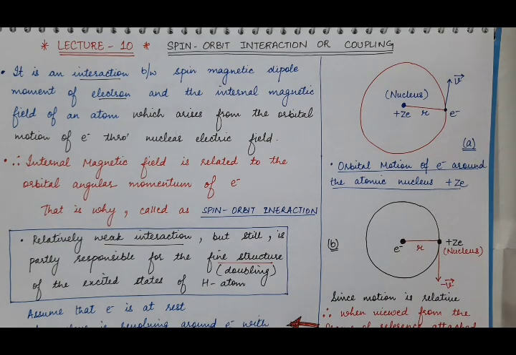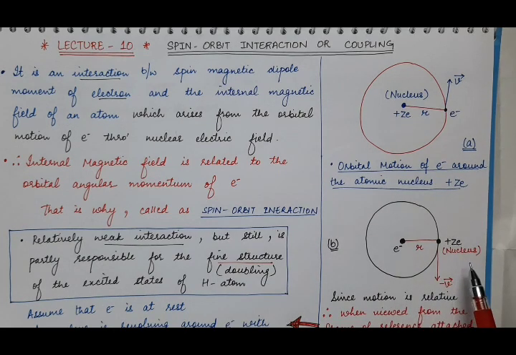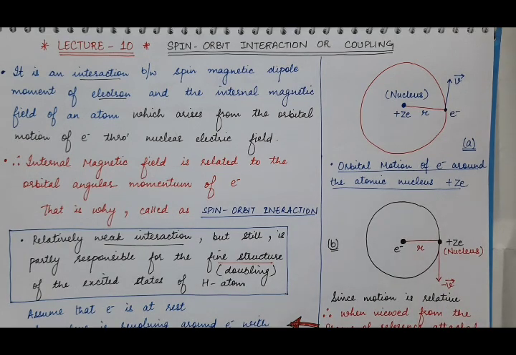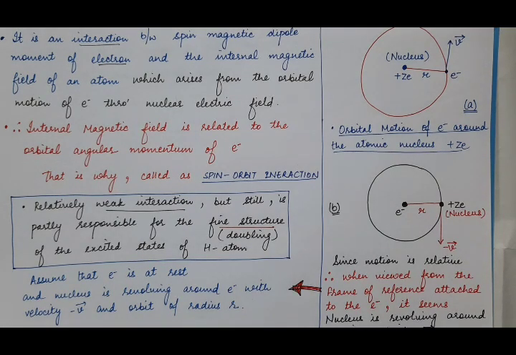So for the observer, from the frame of reference which is attached to the electron, it will look like the nucleus is revolving around the electron in a circular orbit of radius r with velocity minus v vector in the opposite direction. Why? Because motion is relative. And here the electron is assumed to be at rest. So from the frame of reference attached to the electron, the electron is at rest and the nucleus is revolving around the electron with velocity minus v vector in an orbit of radius r.